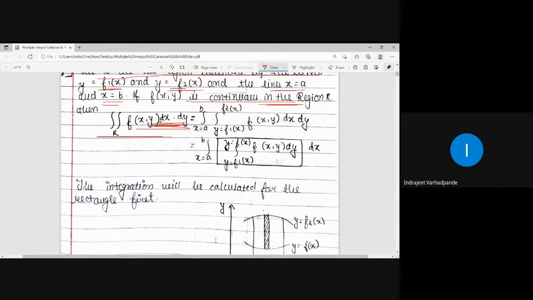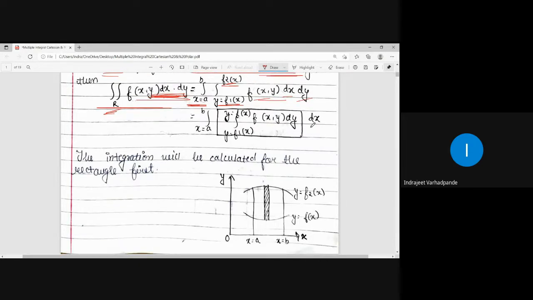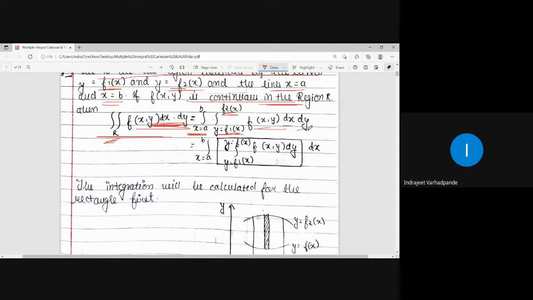How it is to be interpreted or read: double integral over R f of xy dx dy is equal to integral x is equal to a to b, integral y is equal to f1 of x to f2 of x, f of xy, the integrand, and correspondingly to be integrated with respect to x and with respect to y. Therefore, we have written it as dx dy. So, the rule says that whichever limit appears in variable has to be integrated or evaluated first.